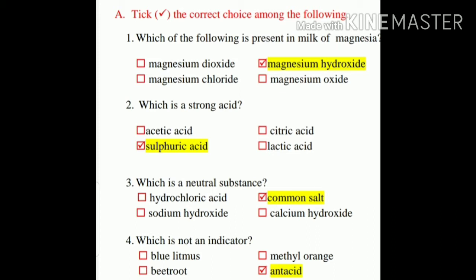Which is not an indicator? We know that blue litmus, beetroot and methyl orange, these are the examples of indicator, except antacid. Antacid is used to cure indigestion.